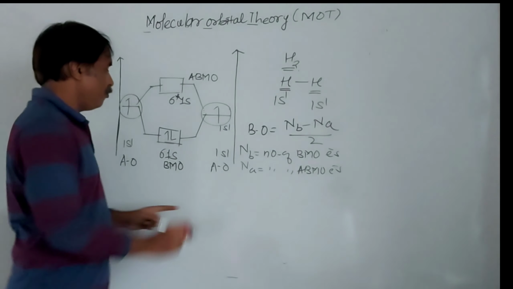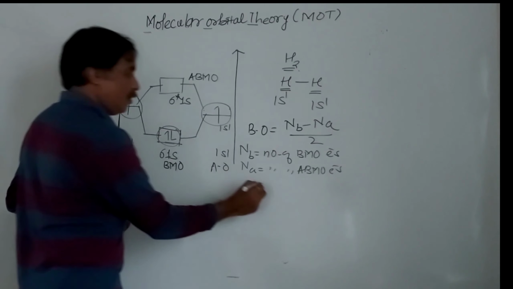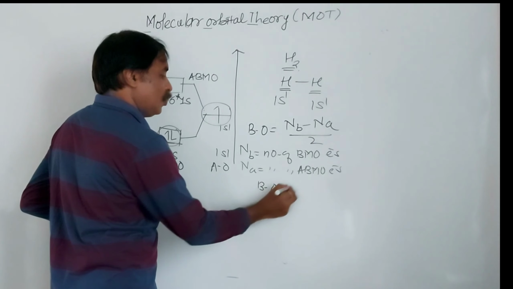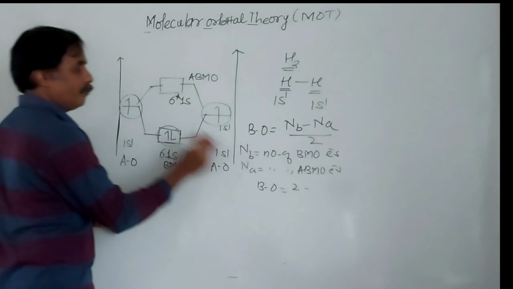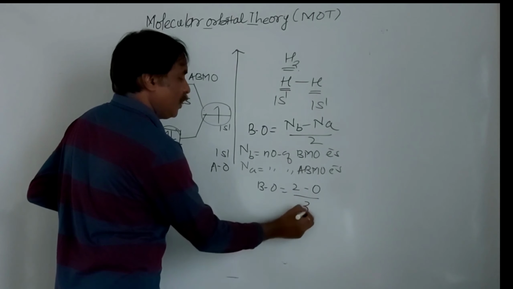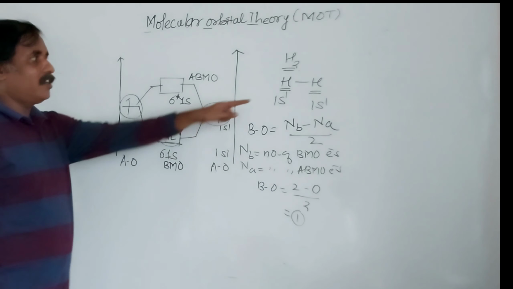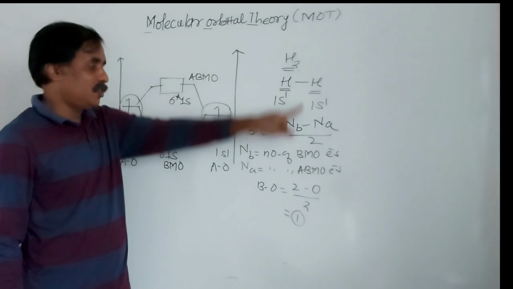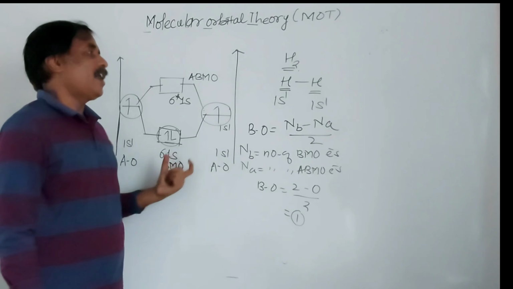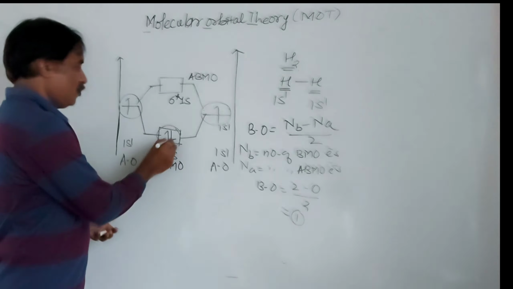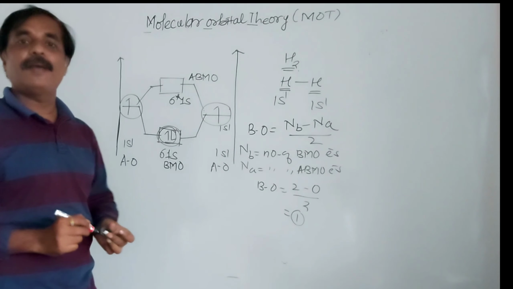So what is NB here? Here 2 electrons are there, so bond order is (2 minus 0) divided by 2, which is 1. That is why a single bond is there. This indicates bond order in hydrogen is 1. Whether paramagnetic or diamagnetic: electrons are paired, so hydrogen is diamagnetic.